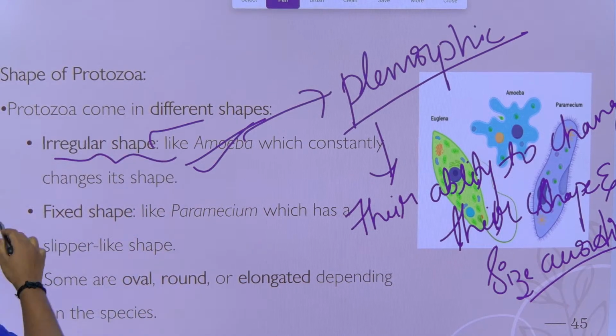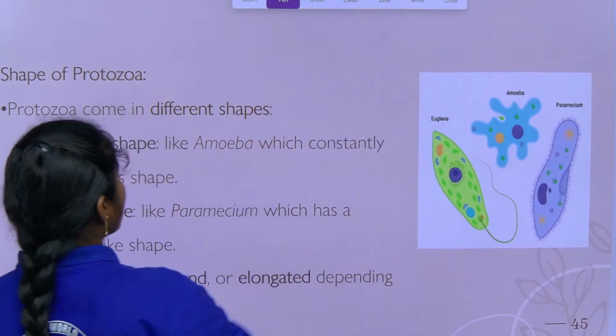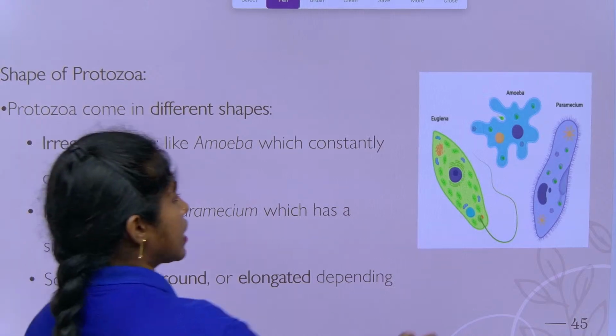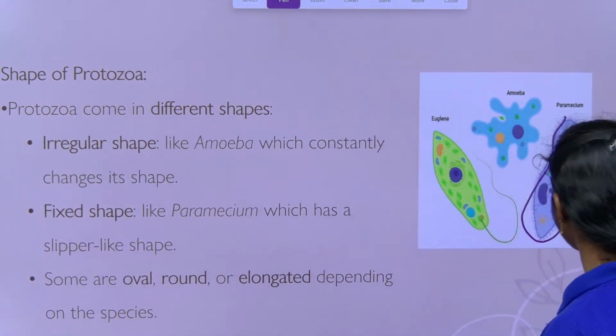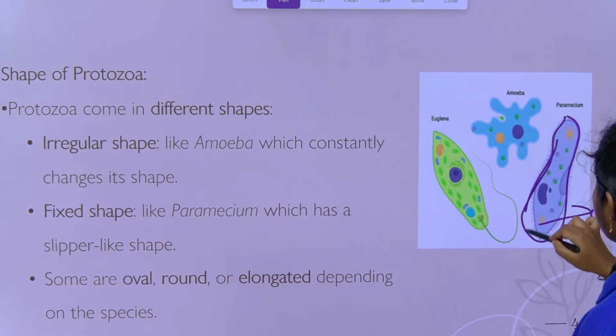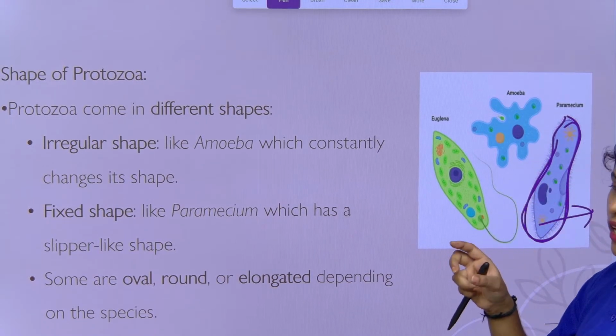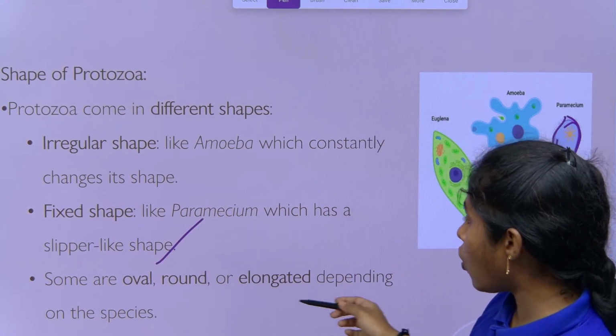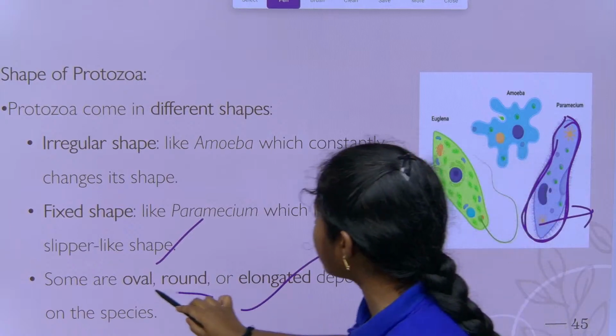Next, coming to the fixed shape. What is a fixed shape? Like paramecium, which has a slipper-like shape. See here, this is what the paramecium is. It looks exactly like a slipper. So it has a fixed shape, and then oval, round, elongated depending upon the species.